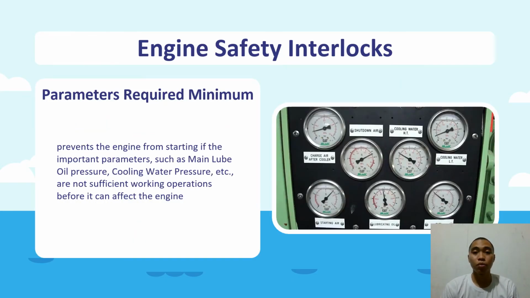My name is Sharon Entrovas, and I will be explaining the next engine safety interlock, which is the parameters required minimum. The parameters required minimum prevents the engine from starting if important parameters such as main lube oil pressure, cooling water pressure, etc. are not sufficient. This must be checked in order for the engine to have sufficient working operations before it can affect the engine, because at low pressures, there won't be enough flow to the engine, thus causing the engine to decline and stop.